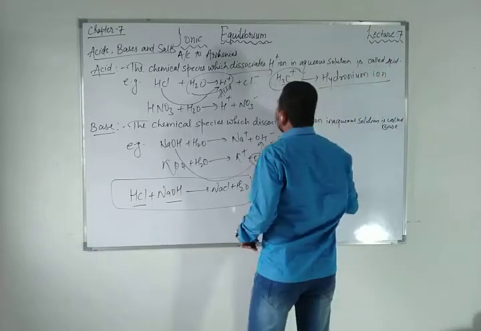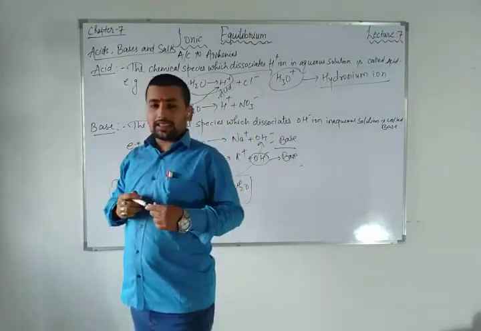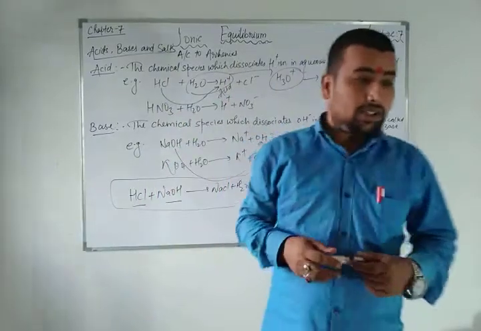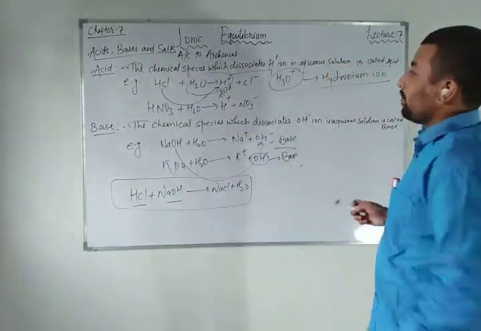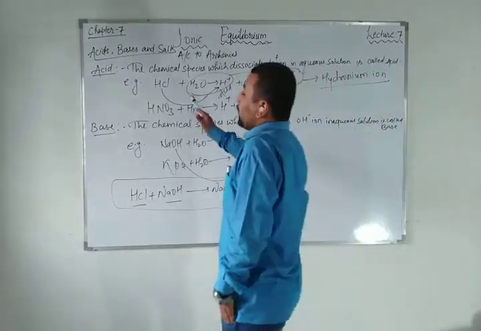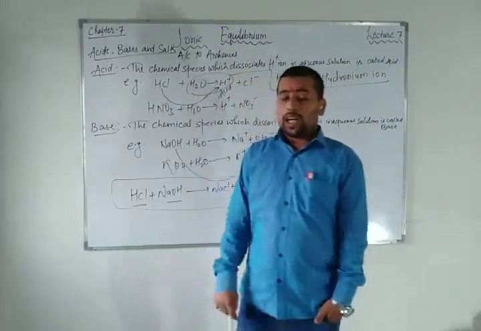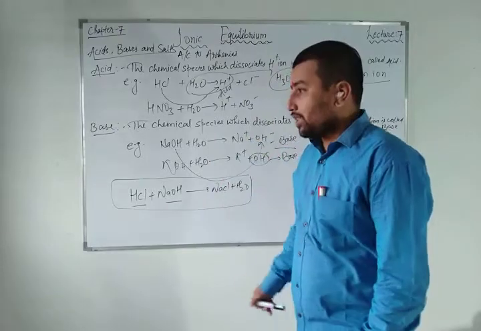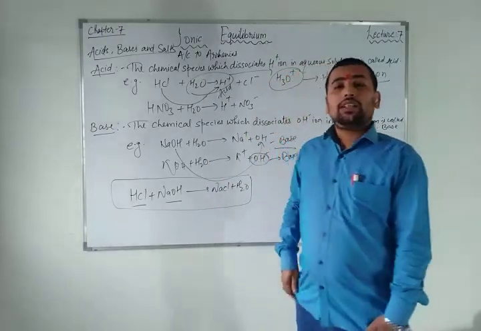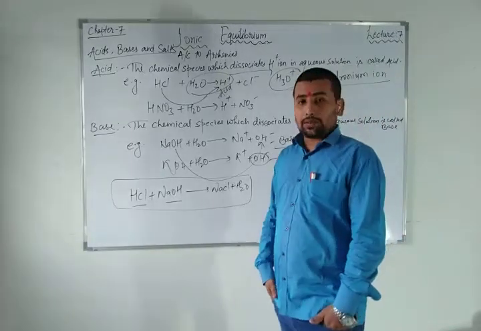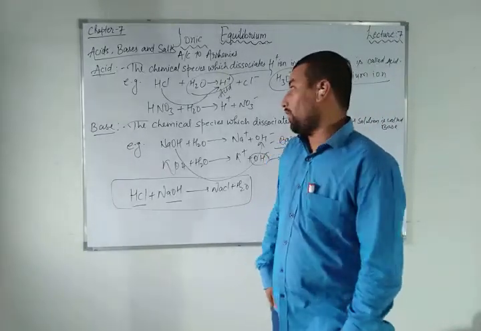Have you heard this word? Yeah, you may have heard it in the 10th standard or in a previous standard. So according to the Arrhenius concept, any chemical species which dissociates hydrogen ion in aqueous solution is an acid, and any chemical species which dissociates hydroxide ion into the aqueous solution is a base. Hope all of you understand.